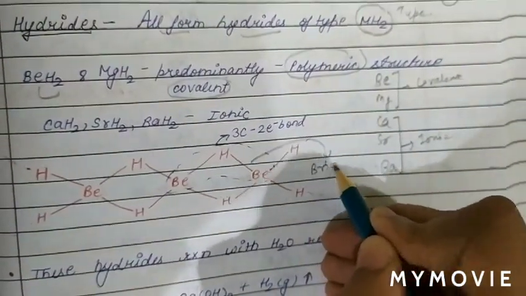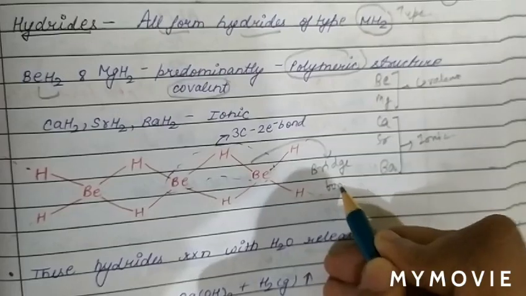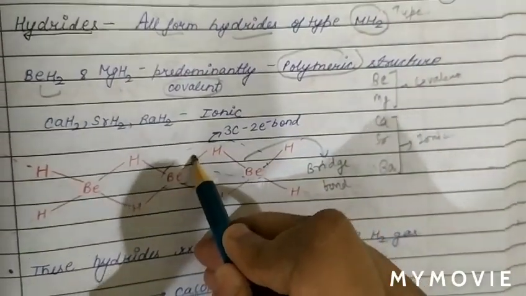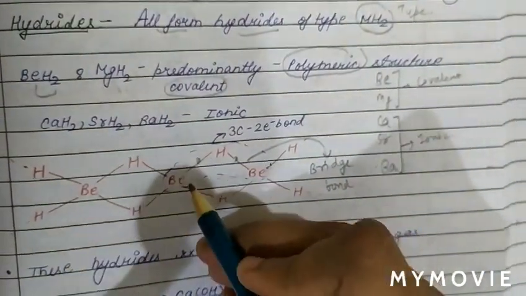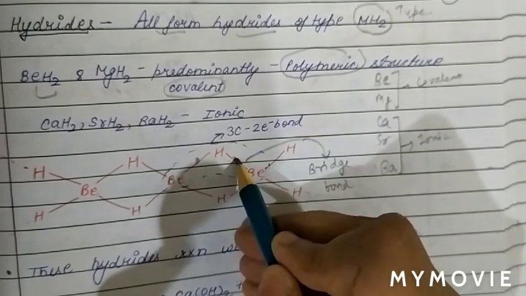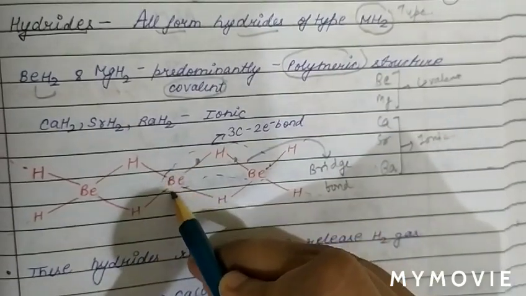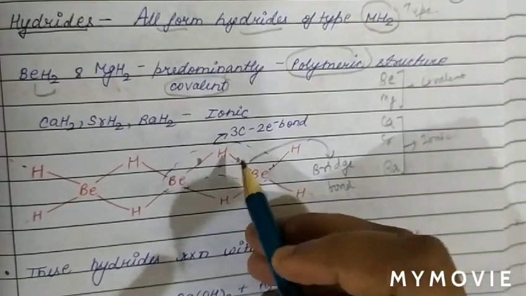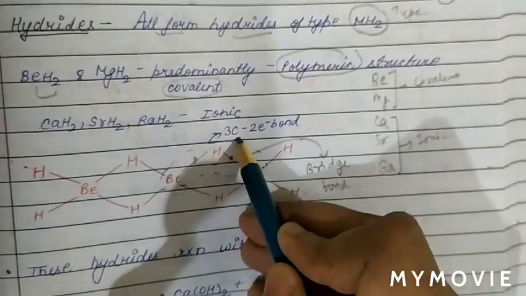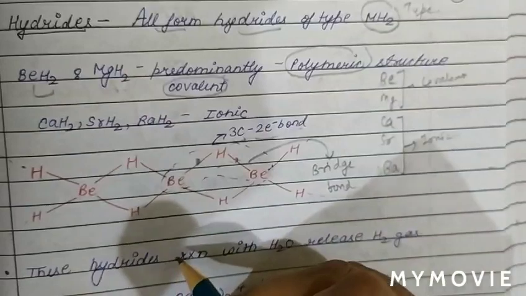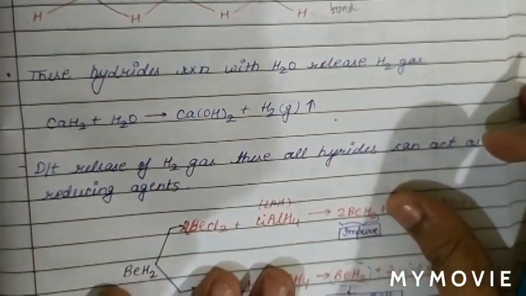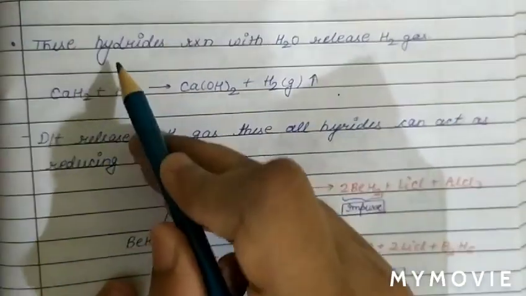The bond in beryllium, hydrogen and beryllium is called a bridge bond. In this we can see that only 2 electrons are involved in the bonding, while the centers are 1 beryllium, 1 hydrogen and again 1 beryllium. So the bond name is 3 center 2 electron bond.